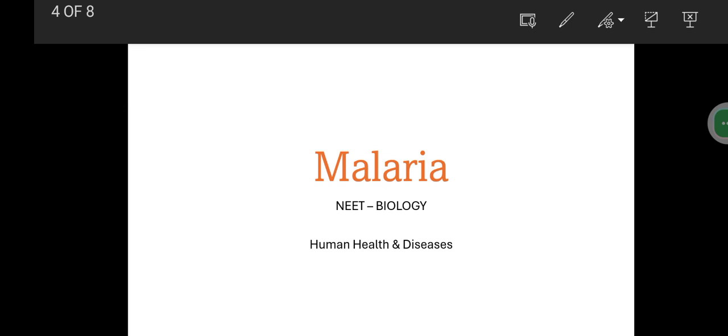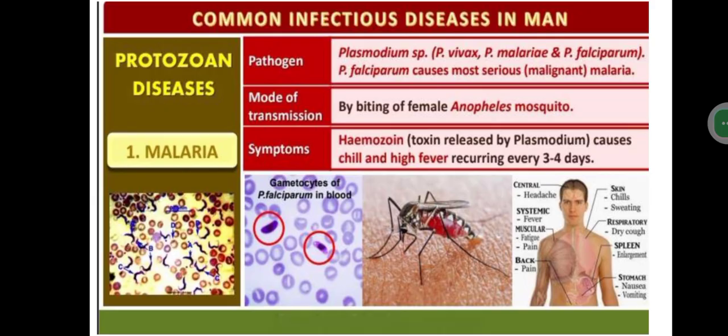Last video we saw about typhoid. It is a bacterial disease, and today we are going to deal with a parasitic disease. So malaria is going to be a parasitic kind of disease classification. Okay, let's move on.